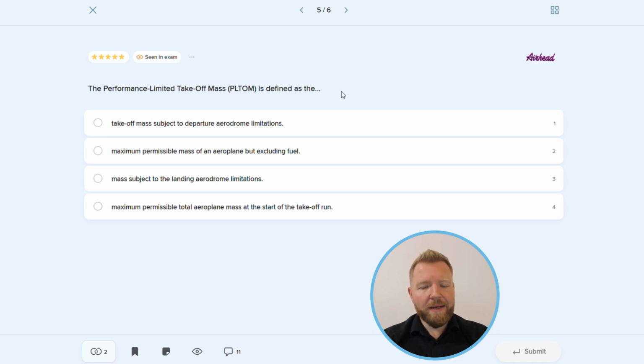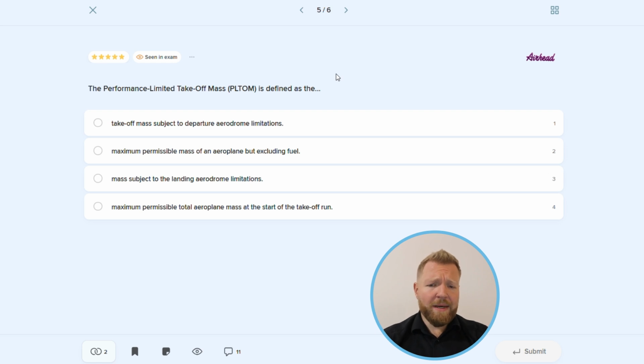Climb limited takeoff mass is the maximum mass at which the aircraft can satisfy the net takeoff flight path climb gradients. Please remember that these gradient requirements are for still air conditions. Therefore, wind does not have any effect on climb limited takeoff mass, unlike on obstacle limited takeoff mass, where the minimum gradient is established with respect to the ground.